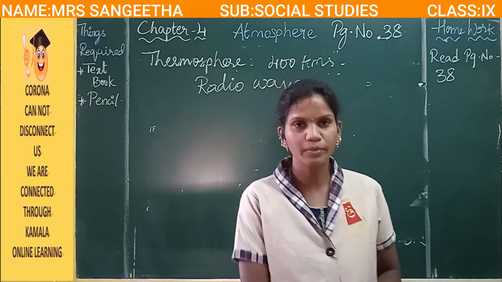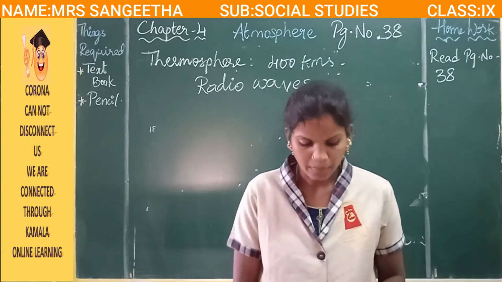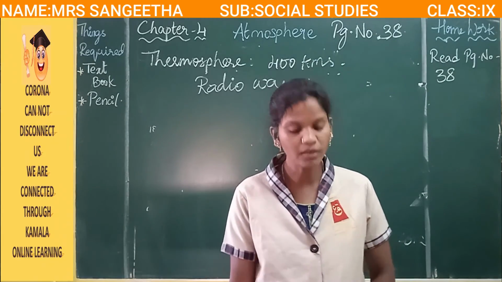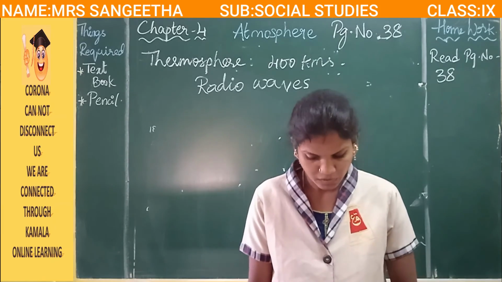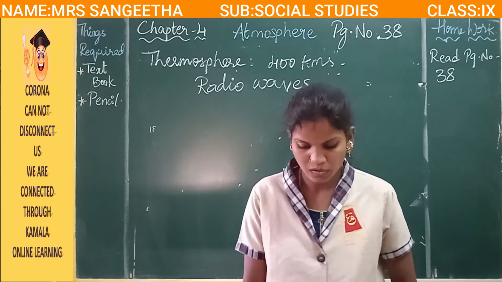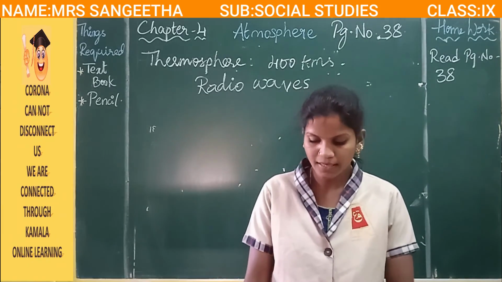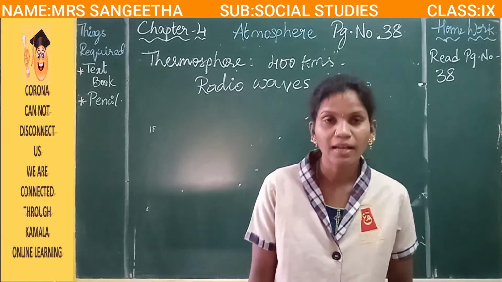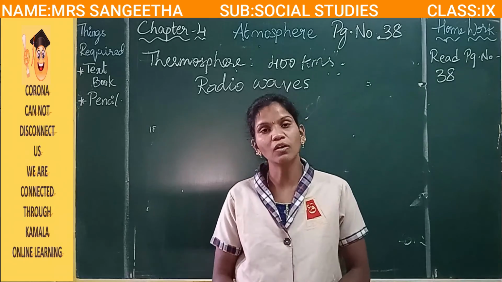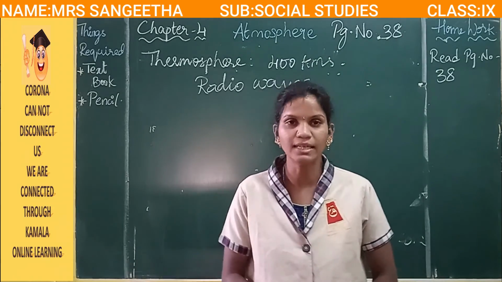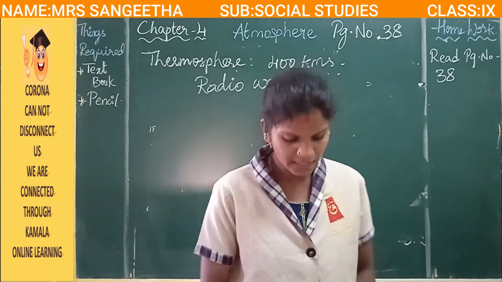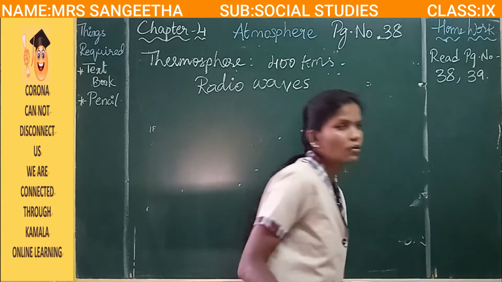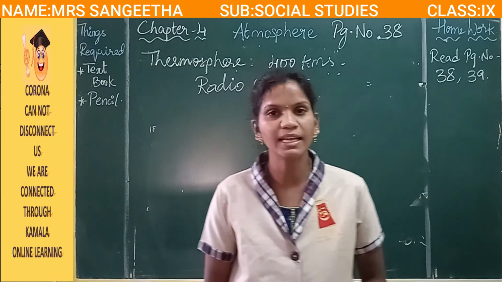And these are the important topics about the atmosphere, and in that we have read about homosphere, heterosphere, troposphere, stratosphere, mesosphere, thermosphere and exosphere, and pressure belts and planetary winds. I have explained to you. If you are having any doubts, please ask me, don't hesitate. And page number 38, read 38 and 39. Once you go back to the lesson, you can easily understand.